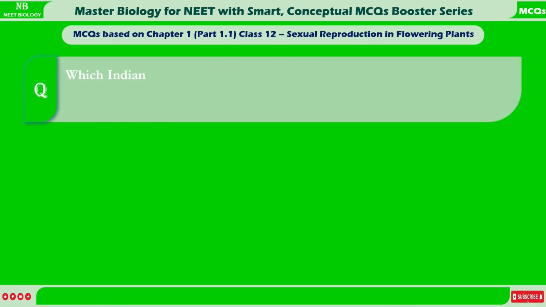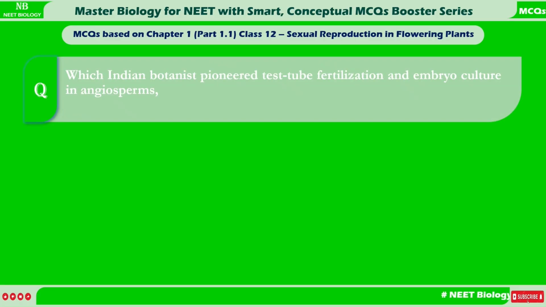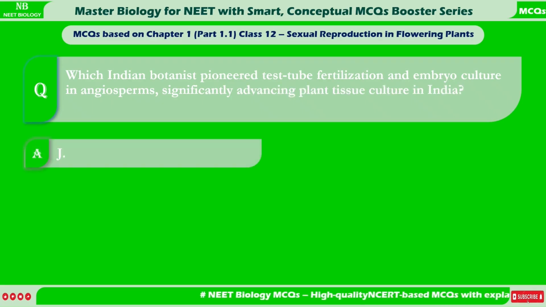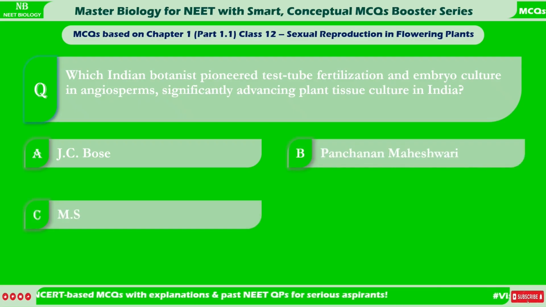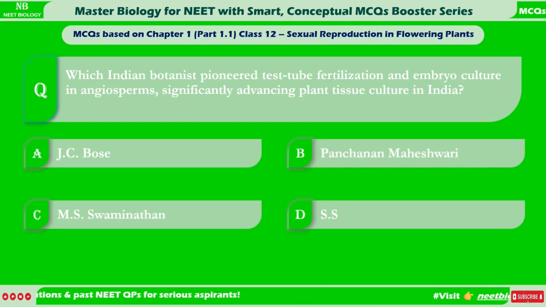Which Indian botanist pioneered test tube fertilization and embryo culture in angiosperms, significantly advancing plant tissue culture in India? A. J.C. Bose. B. Panchanan Maheshwari. C. M.S. Swaminathan. D. S.S. Bhojwani.